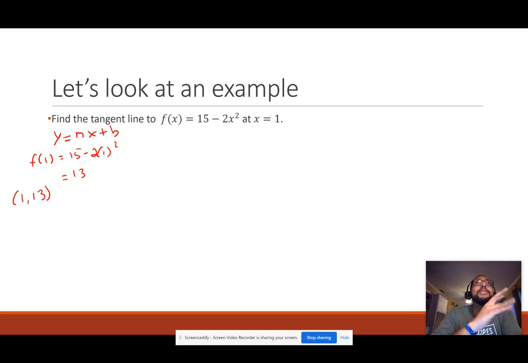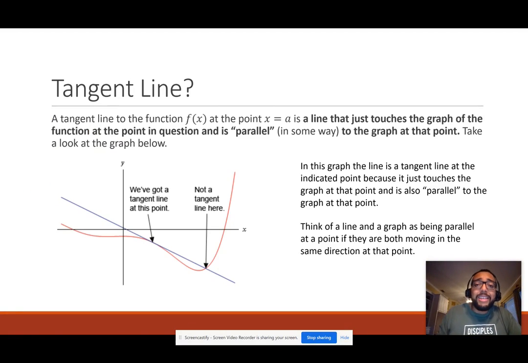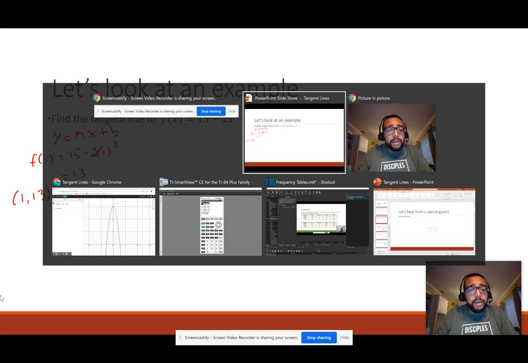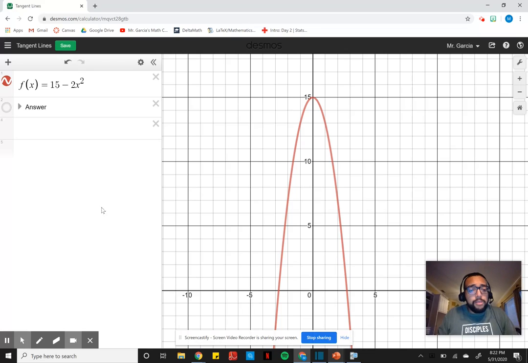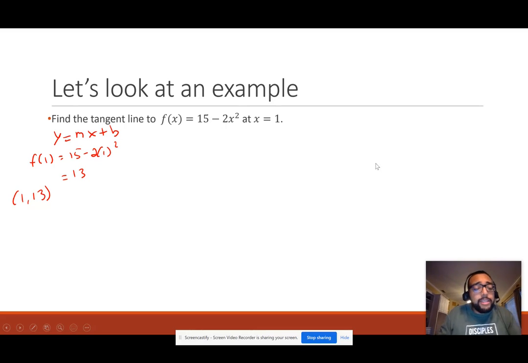For the sake of example, I'm going to say, what if the second point was x equals 2? Okay, so let's say it was x equals 2. And actually, I'm going to introduce a new topic. We're going to call it a secant line. A secant line, let me go to my Desmos graph here, means it's just going to cross the graph at two places. So let's find the slope of a secant line. Go back to our slides.